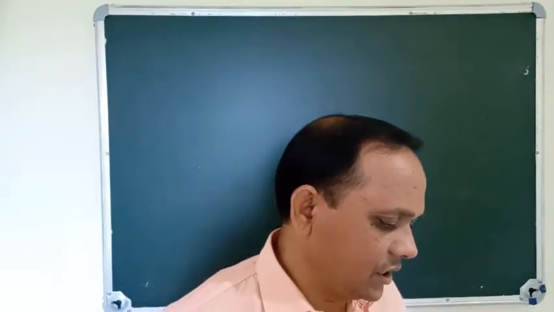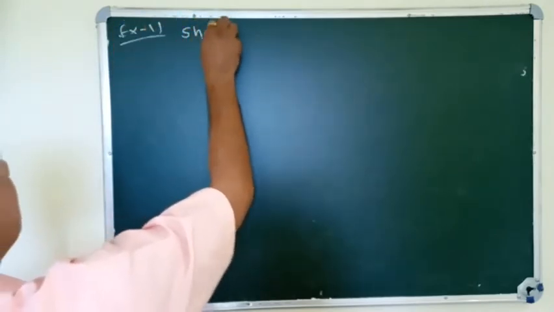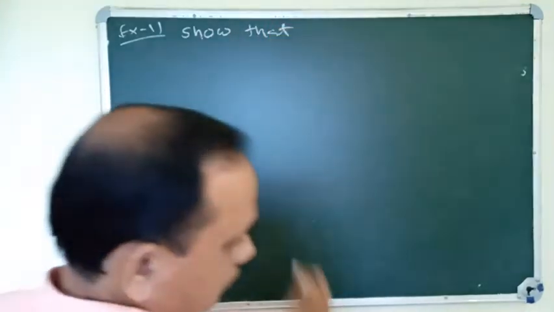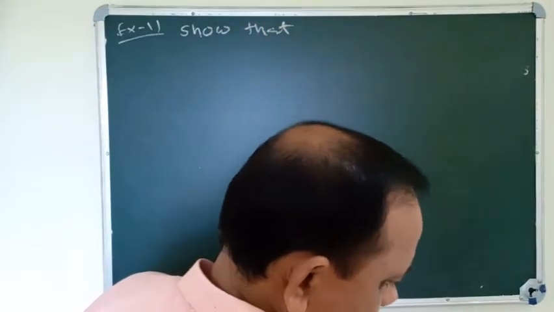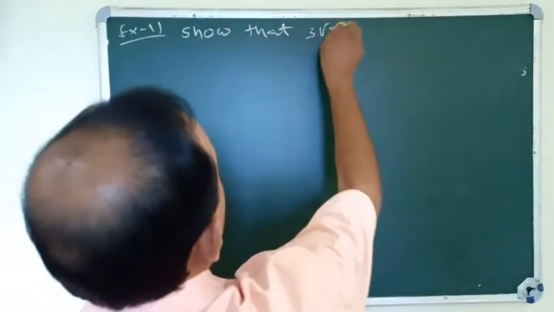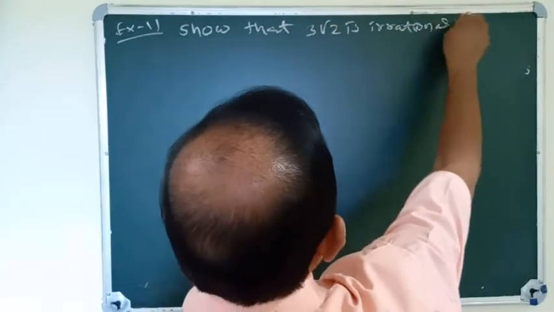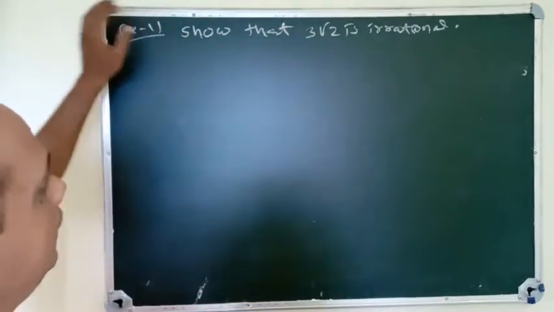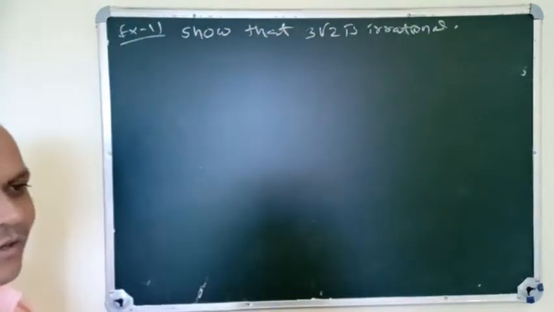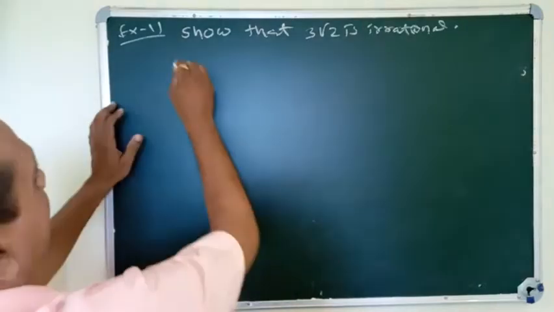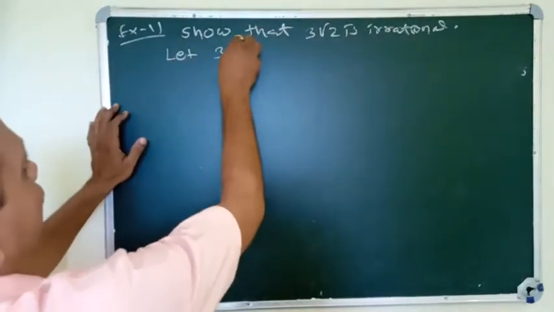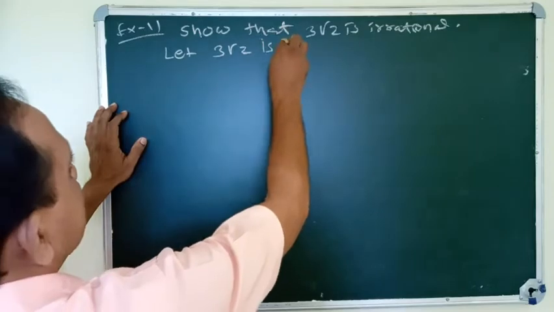Prove that 3 root 2 is irrational. Same process. Let us take the contradiction approach. That means let 3 root 2 be rational.